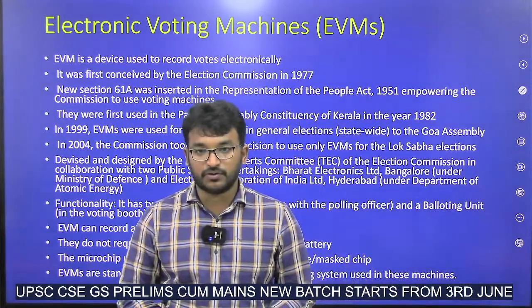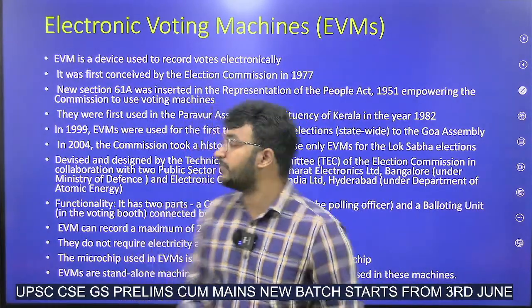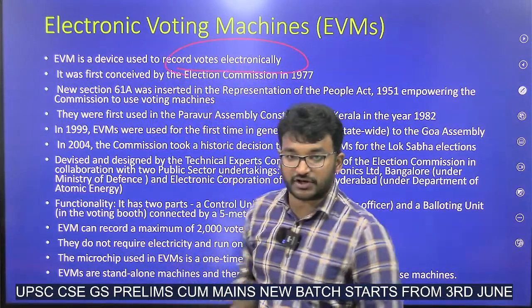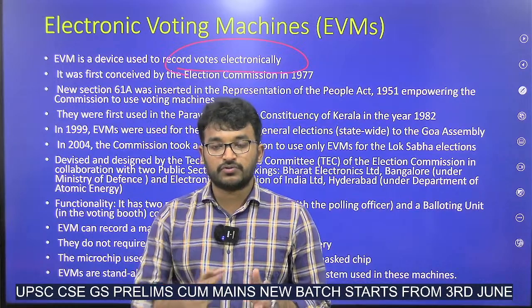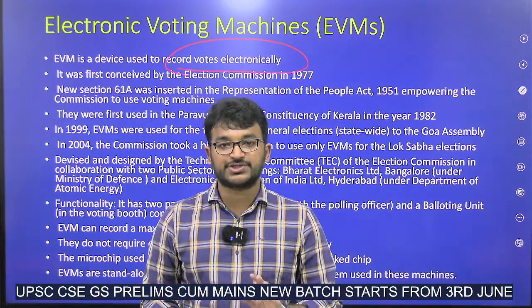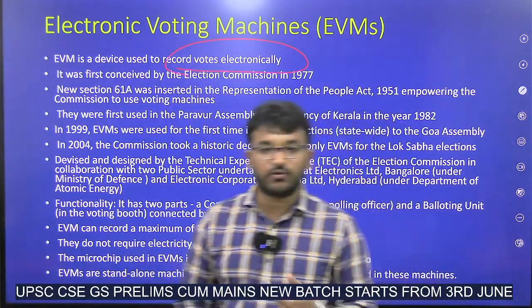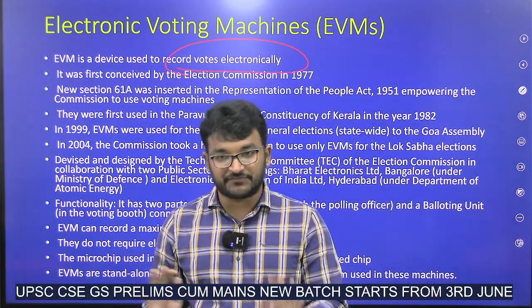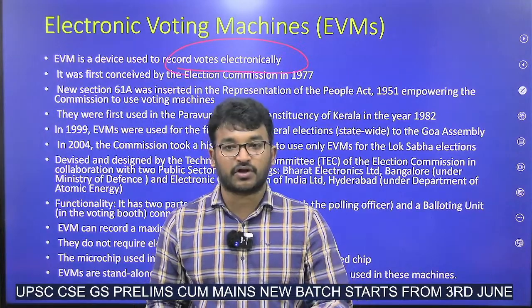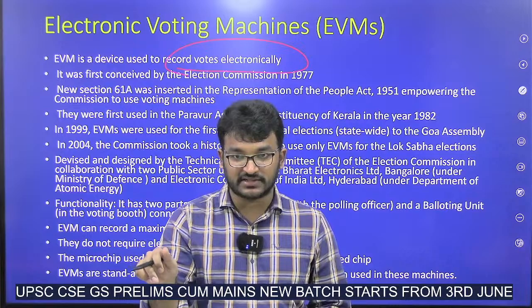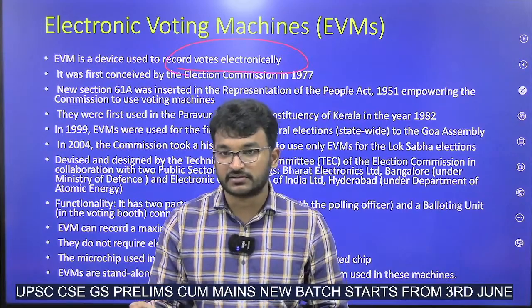Most of you might have already voted. So EVMs are some sort of device to record votes electronically. Now an EVM can maximum capture 2000 votes. Regarding EVM, there won't be any concept, but you need to know some facts regarding this. If at all a question or a single statement in a larger question is possible this year, since this is a general election year.